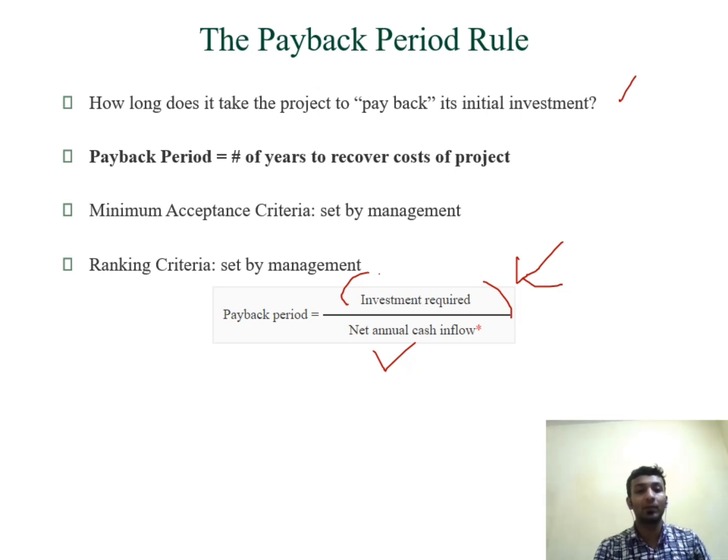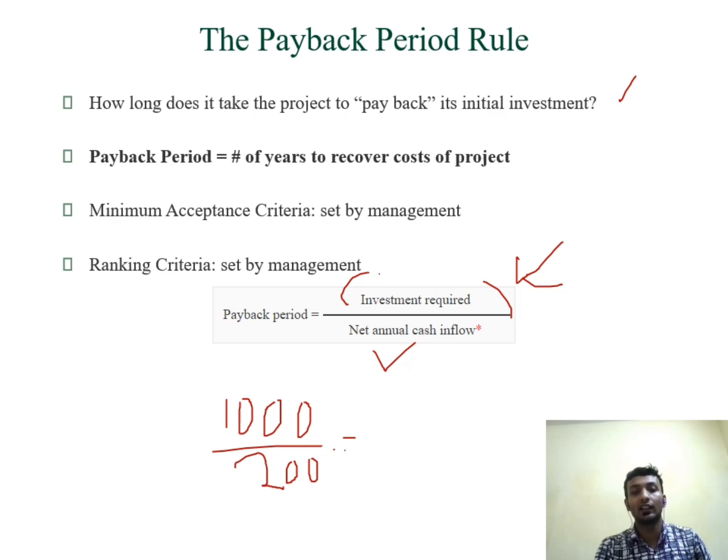Suppose a company has invested 1,000 rupees and the cash flows are 200 rupees per year.